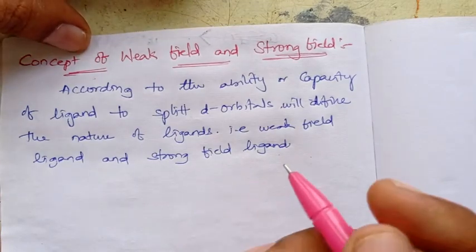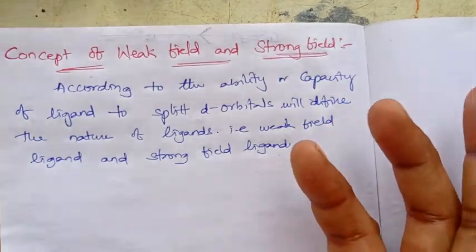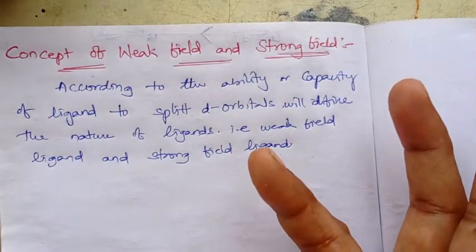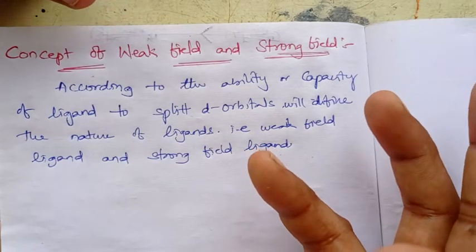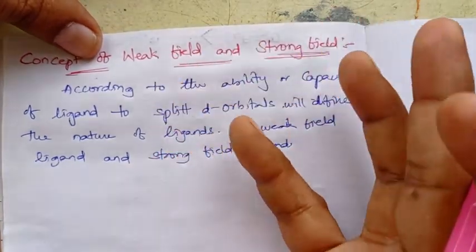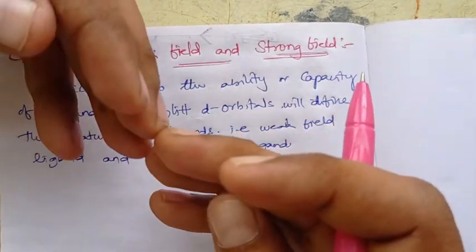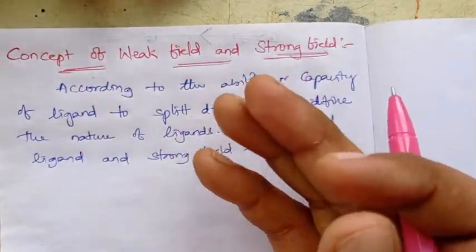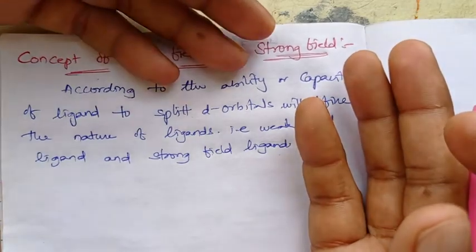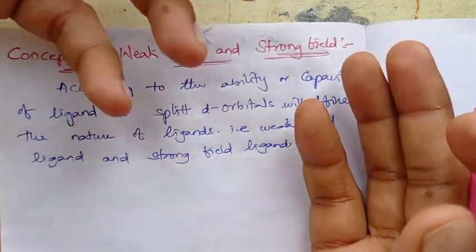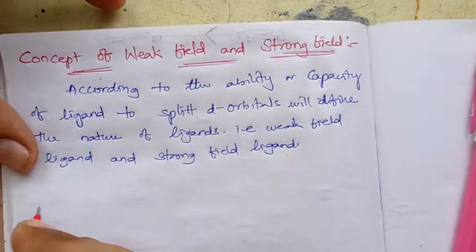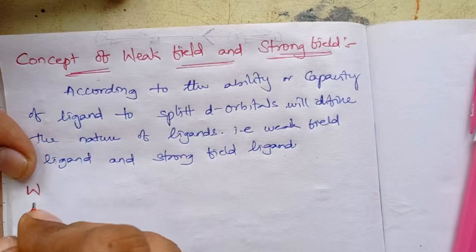As there are different types of ligands we have seen, the ability to split the d orbitals in the complex of a metal ion will differ from one ligand to another. The ligands which have more capacity to split the d orbitals to a higher extent will be called strong field ligands. The ligands which have low capacity to split the d orbitals will be called weak field ligands.